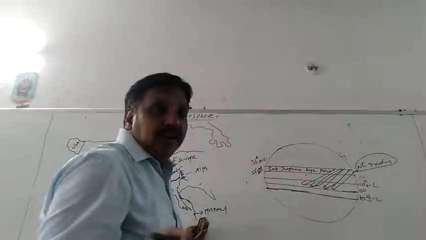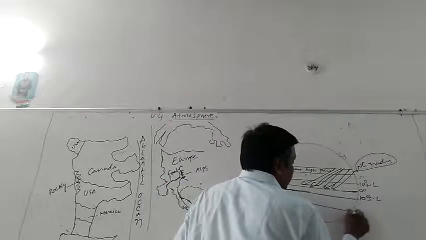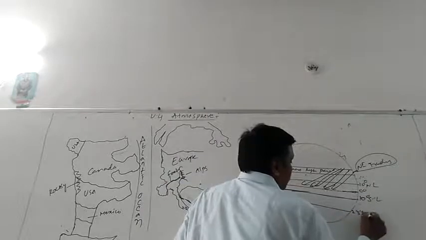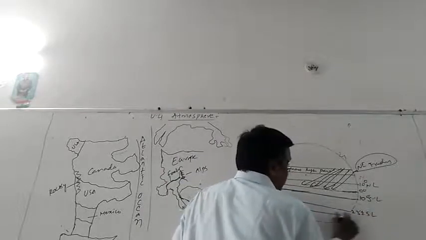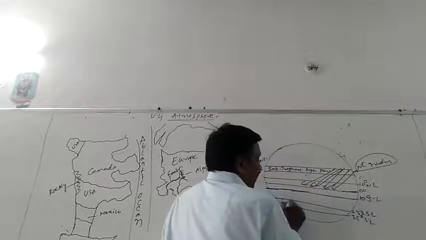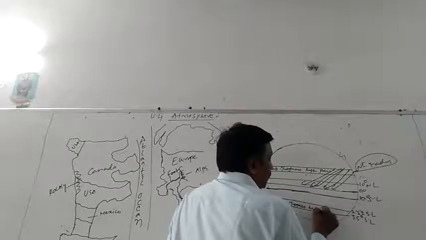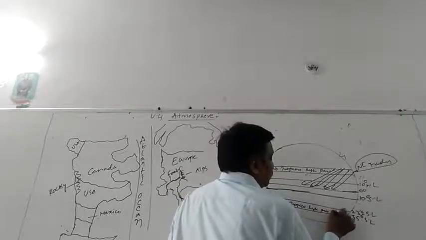And the same in the southern hemisphere also. From 23.5 degrees southern latitude to 35 degrees southern latitude is called the subtropical high pressure belt in the southern hemisphere.